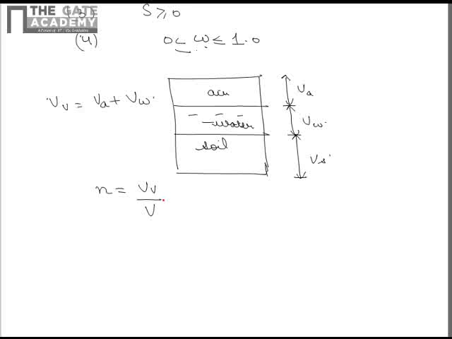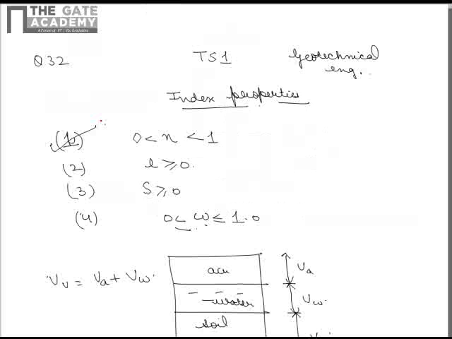So this volume of voids will always be less than total volume, because volume of voids only comprises volume of air plus volume of water, which has to be less than volume of air plus volume of water plus volume of solids. So porosity always lies between 0 and 1. So first statement is absolutely correct.